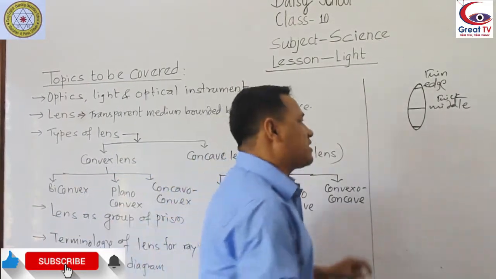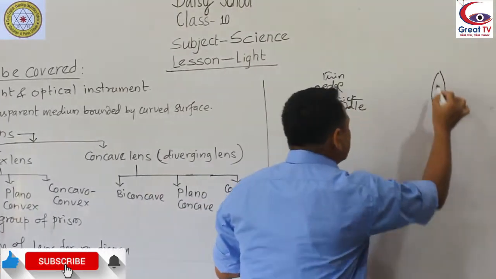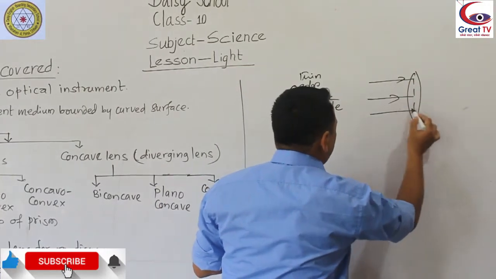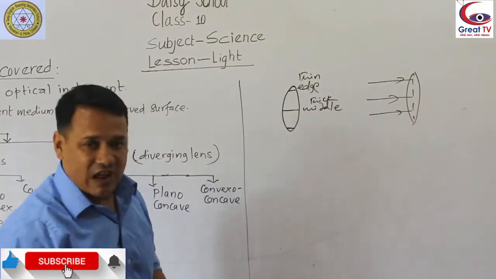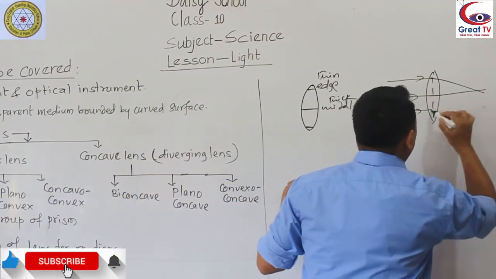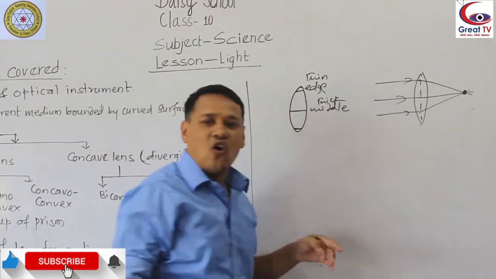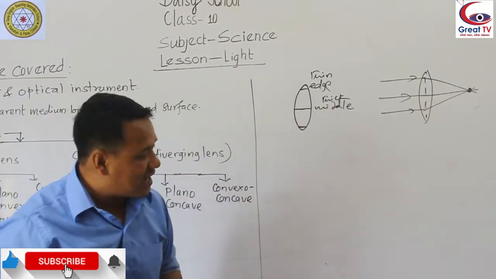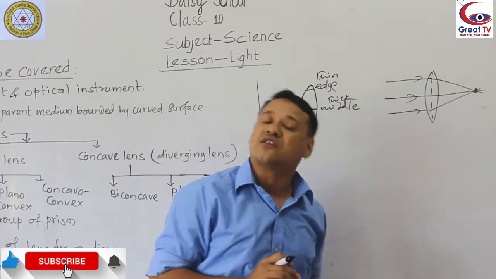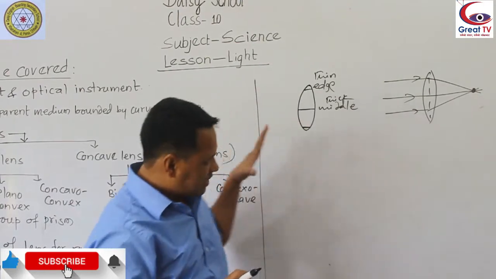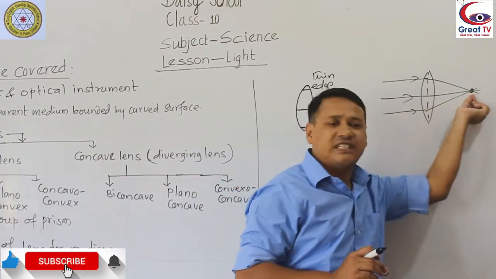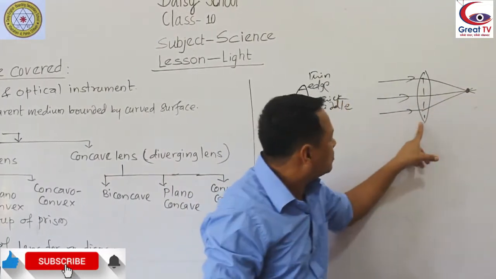So a convex lens is also called a converging lens because when parallel light rays fall over the convex lens, they converge at a point. All the parallel light rays meet at a point after refraction through a convex lens.